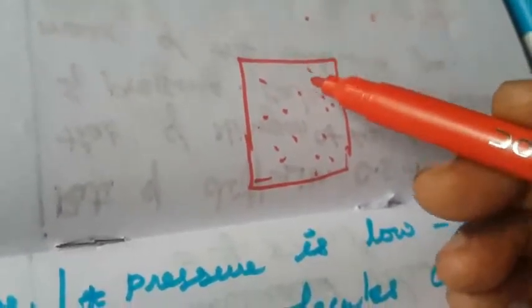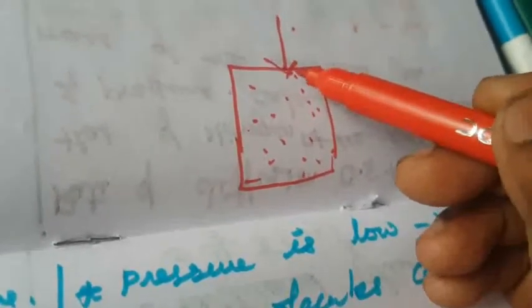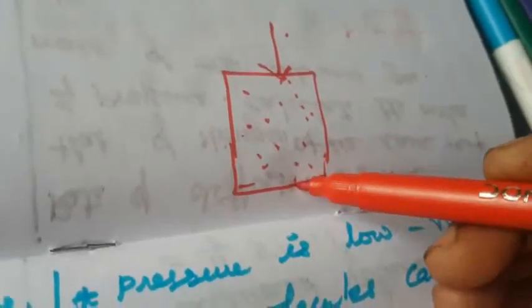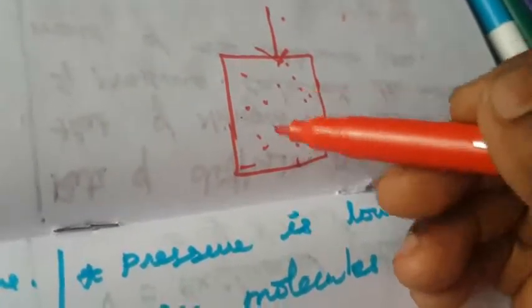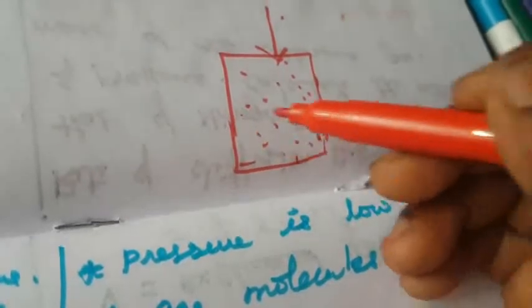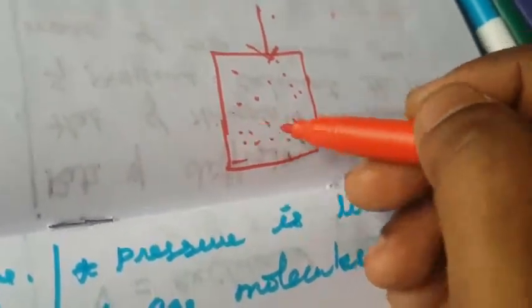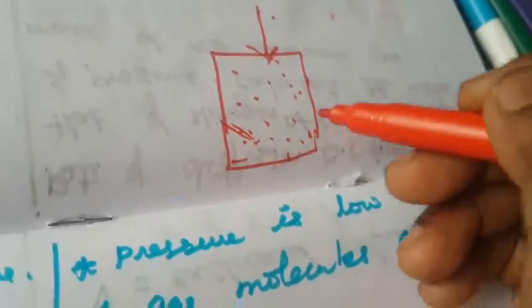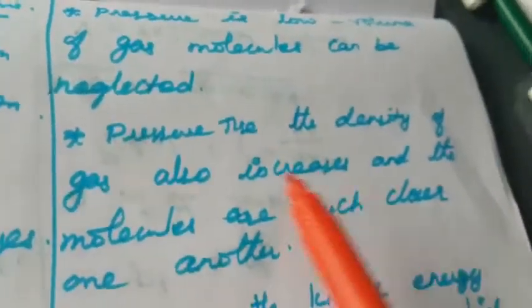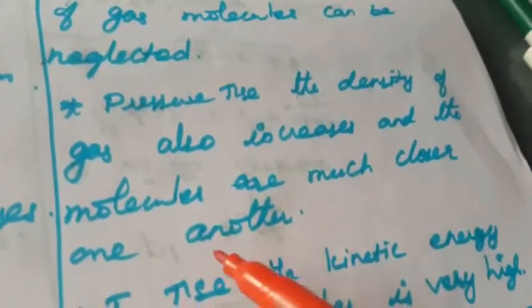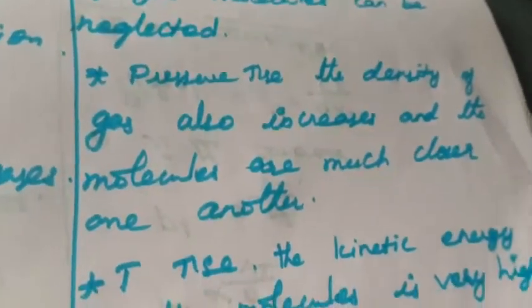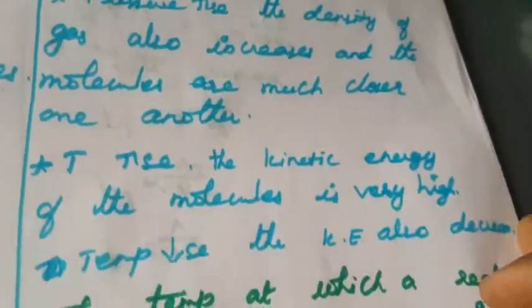But the pressure is increased. Suppose we apply some force of pressure, what will happen? The volume will decrease and the density will increase. The molecules collide with each other and strike the walls of the container very fast. That is the reason the pressure increases, the density of the gas also increases, and the molecules move closer to one another.